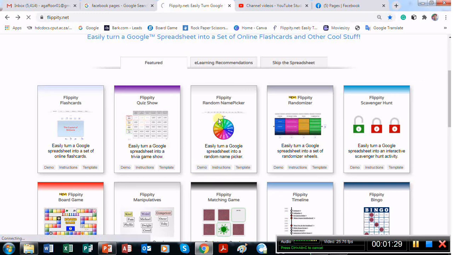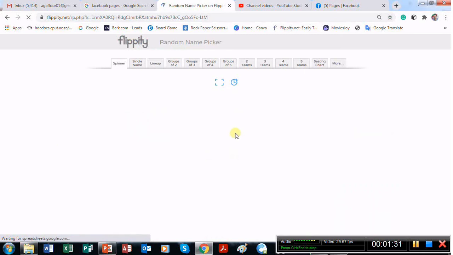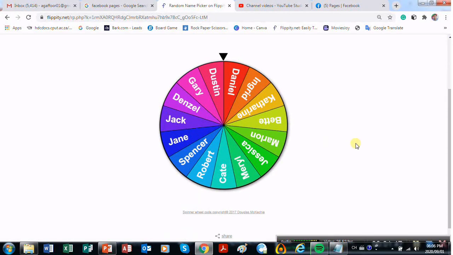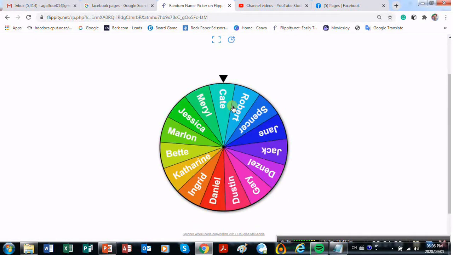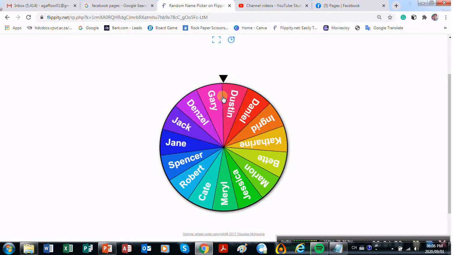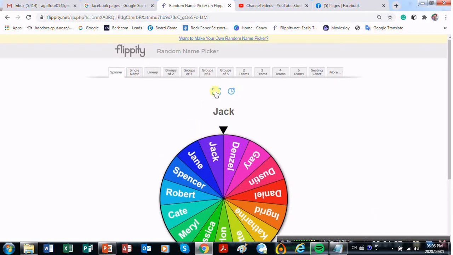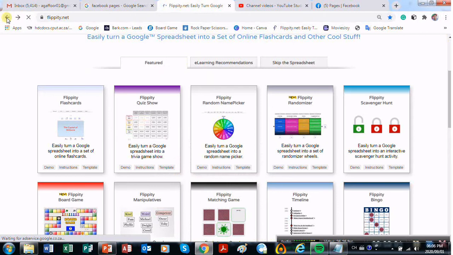So this is a cool one for random name picker if you have discussions and you want certain students to answer questions. Then I'll show you now how to change these names, but the idea behind it is that when the names are edited, you will simply just click on it and it will spin and it will randomly select somebody's name. Okay, Jack. So Jack needs to answer. So that's quite cool. So the demo shows you how it will be played.